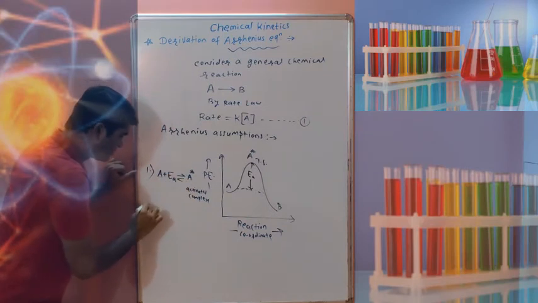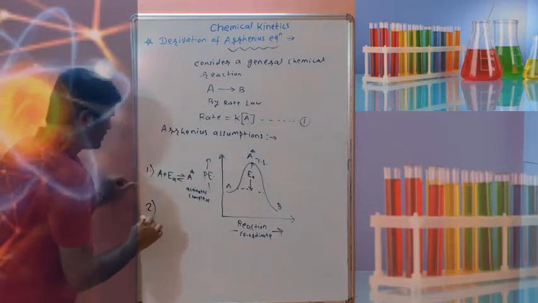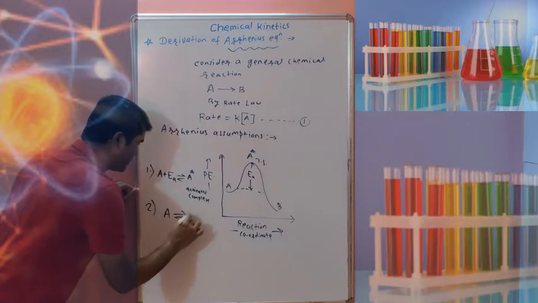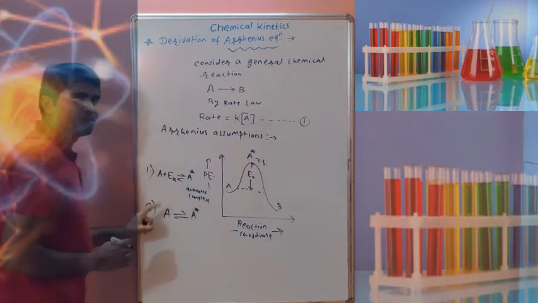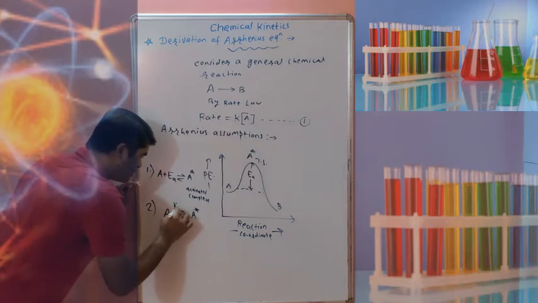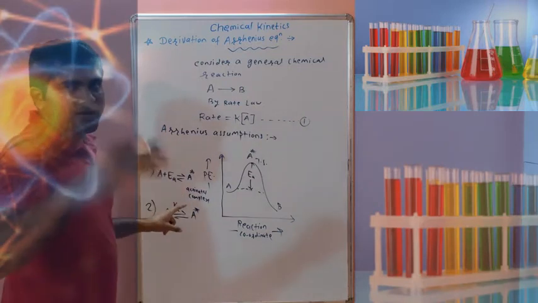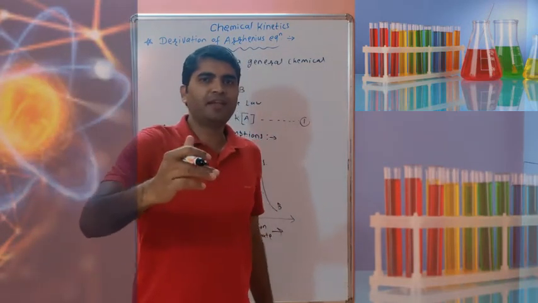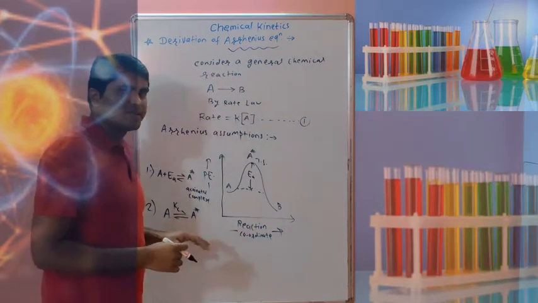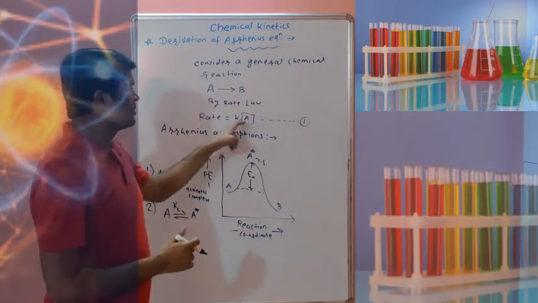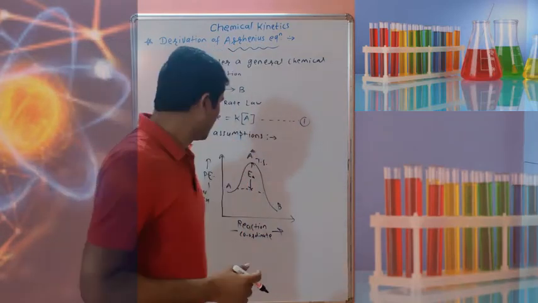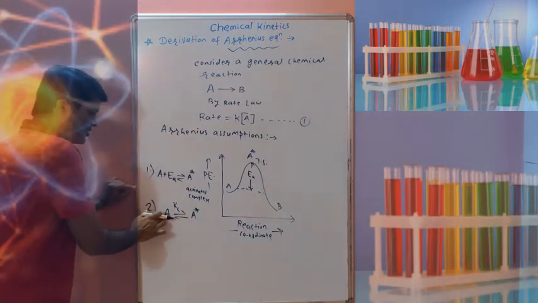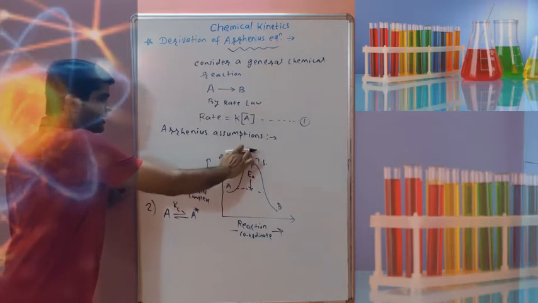So the second Arrhenius assumption: there is equilibrium between A and A star. If equilibrium is there, then the equilibrium constant will be there. Kc, Ka, Kp are equilibrium constants: Kp for gaseous reactions, Ka if activity is given, and Kc if concentration is considered. Here we have considered concentration in the rate law, therefore I am writing Kc. A is in equilibrium with A star.